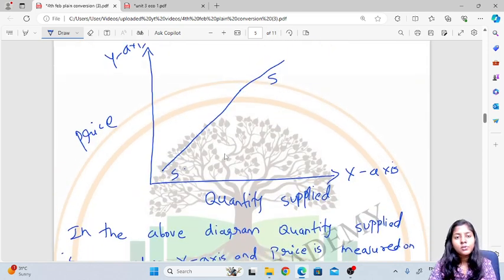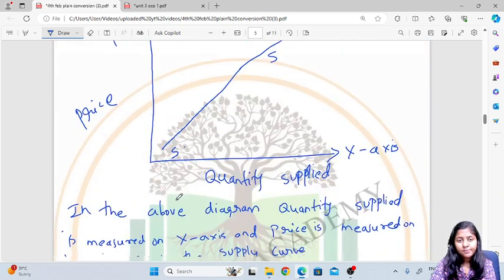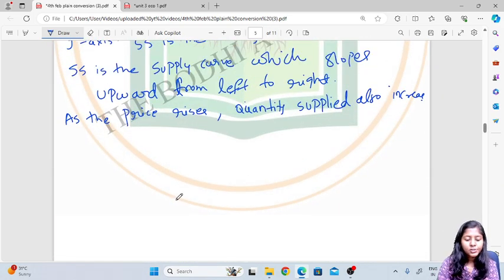We also have to write down this: when the price is 10, quantity supplied is 100. When the price is 50, quantity supplied is 500. So it is increasing, no? And what does this show? It shows a positive relationship between price and quantity supplied.